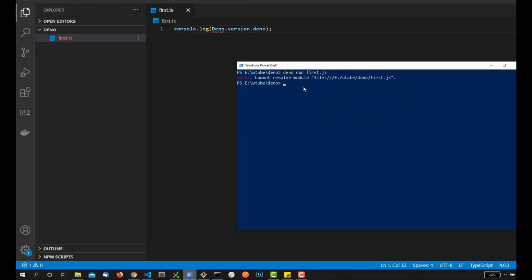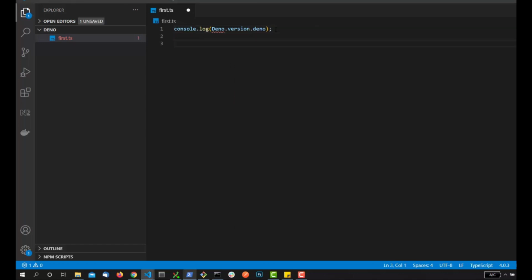So if I just print this out, let me just clear it up. And deno first, can't resolve module file, deno first. All right, so this is not JS, this is TS. Right, so it is checking the file first.ts, and it has printed 1.6.3, right? So this is the version of Deno. Let's move forward and write some more code.